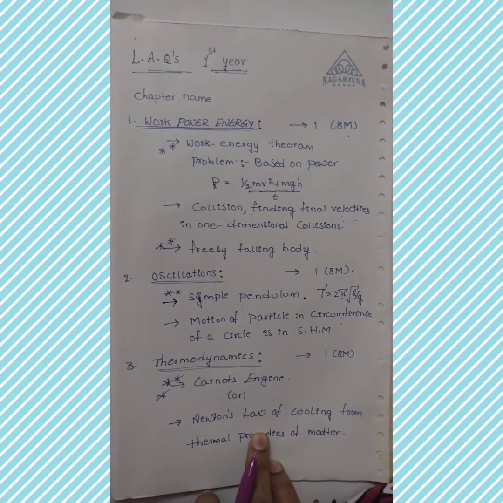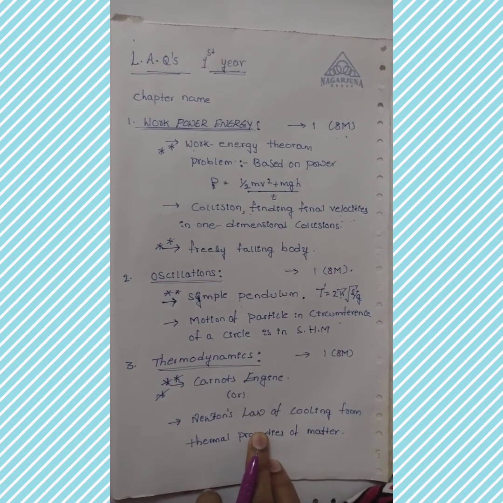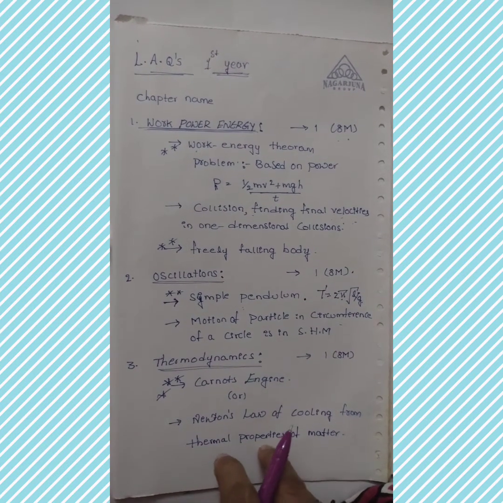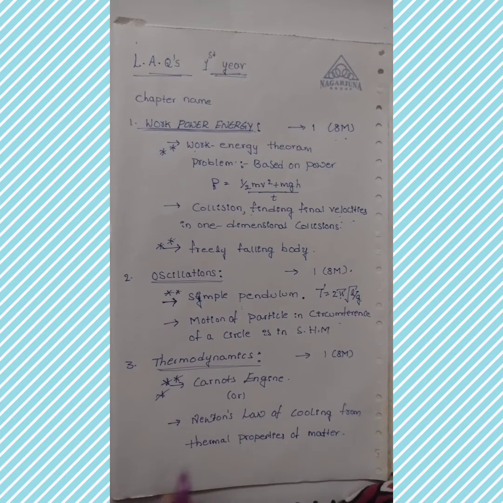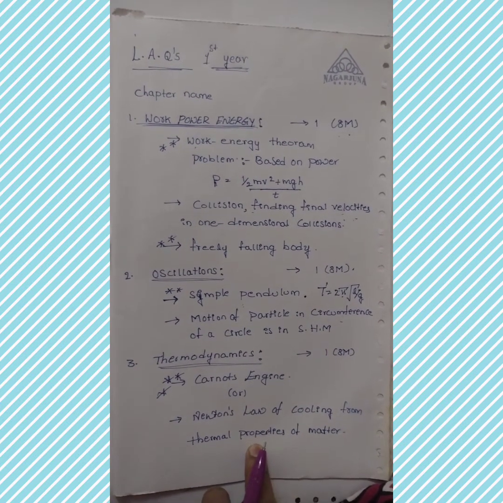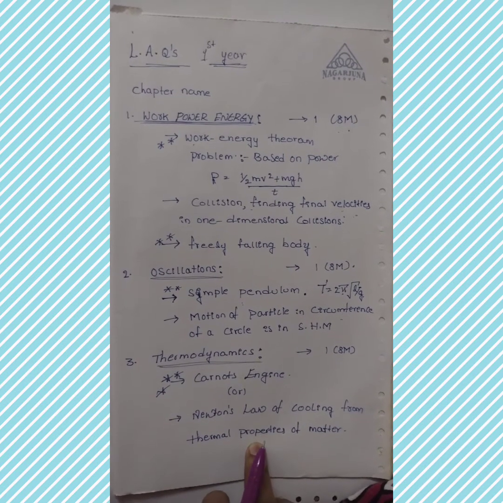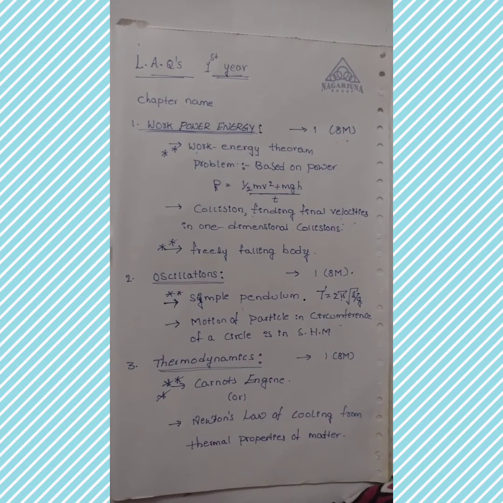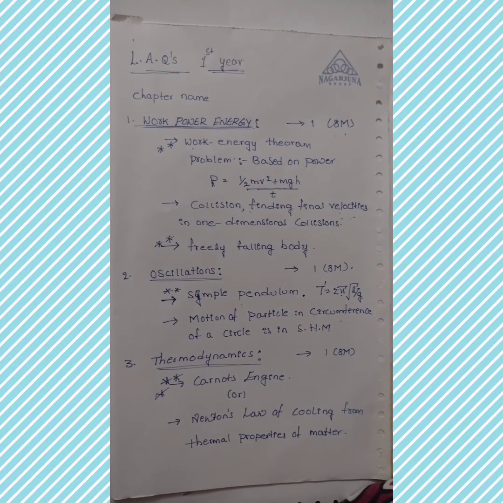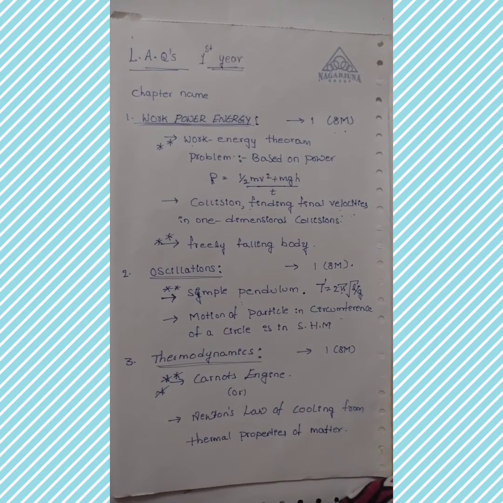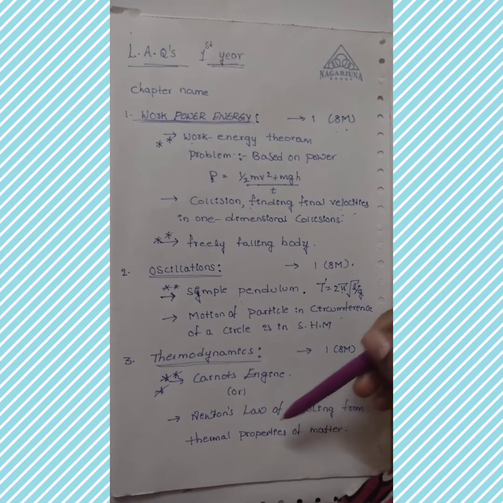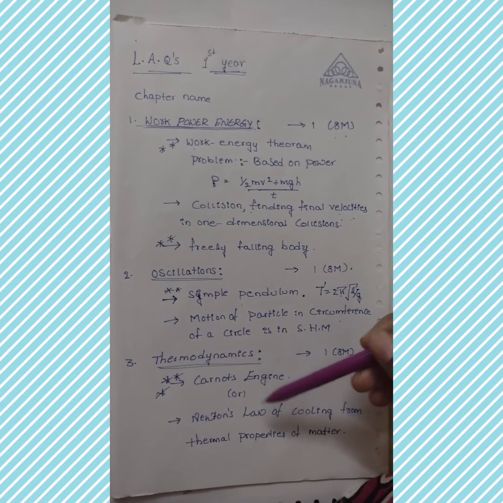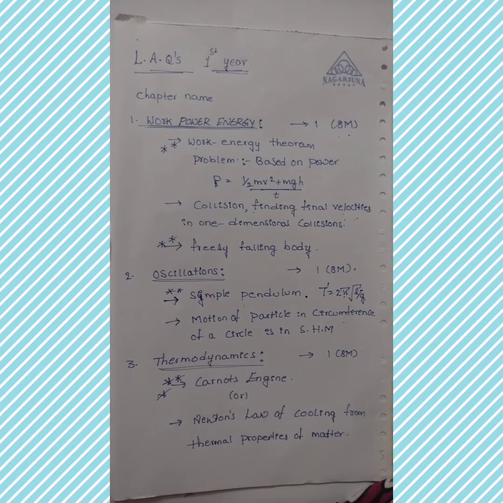So minus dQ by dt is directly proportional to theta minus theta naught. By using that relation we have to prove it, and based on that formula only we have the problem also, and problem solving is very important here. So here, for dQ, do we take the sum of the two temperatures, or the difference? That clarity is a must. So Newton's law of cooling from thermal properties, we may get the chance, if they don't give the question from the Carnot engine.